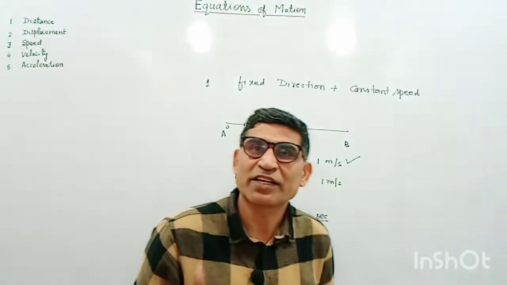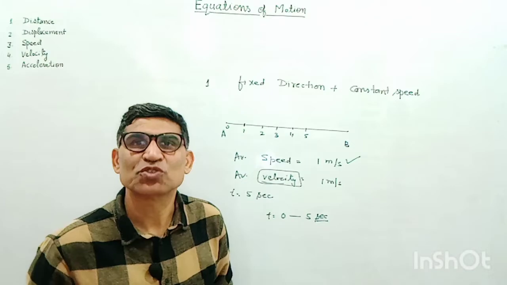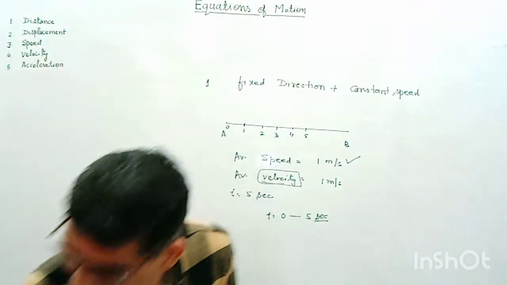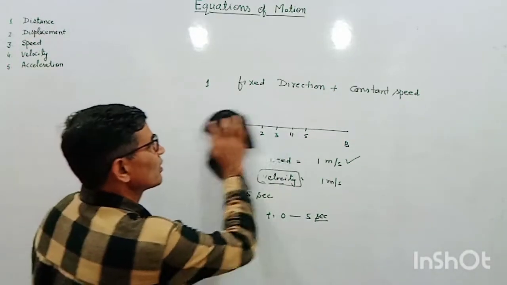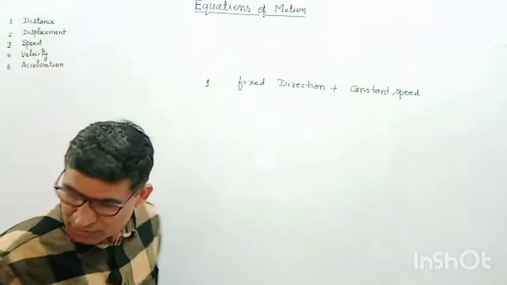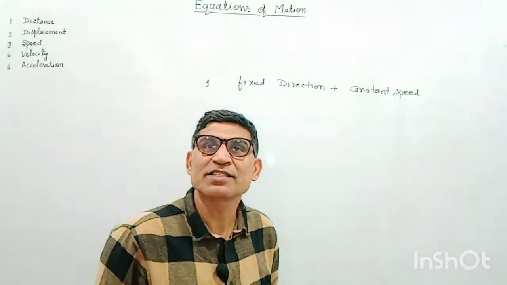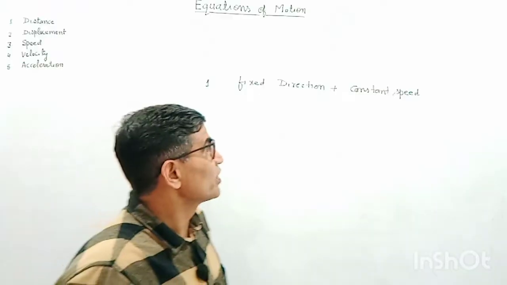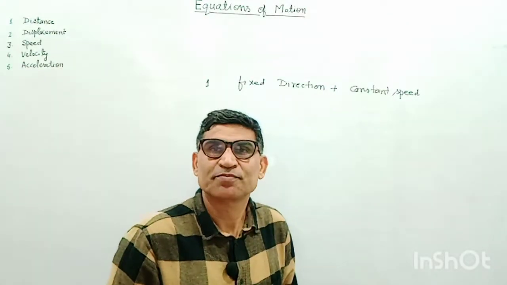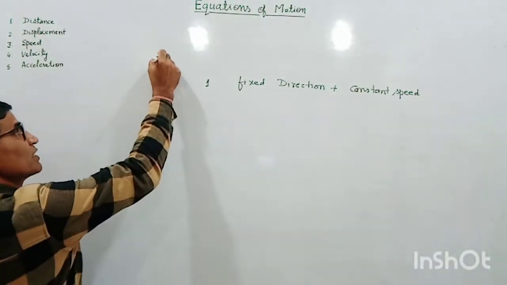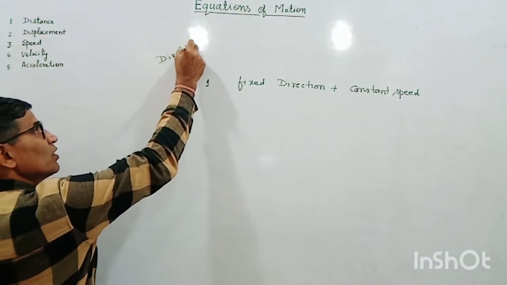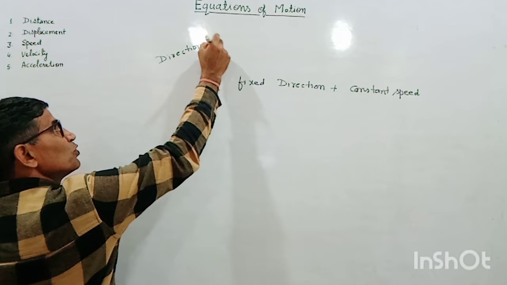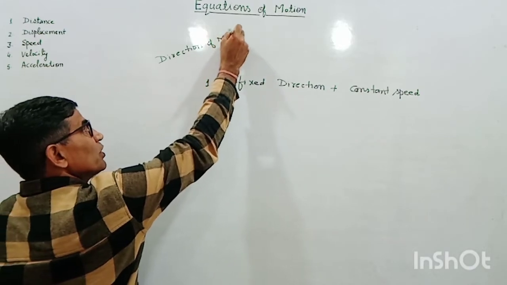There are 2 factors which decide the state of motion of a body. What are those 2 factors? The first is direction and the second is instantaneous speed. These are the 2 factors which decide every kind of motion. First is direction: we should know the direction of motion of the body.